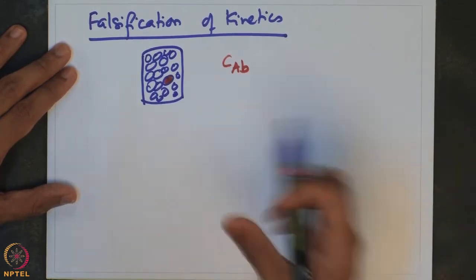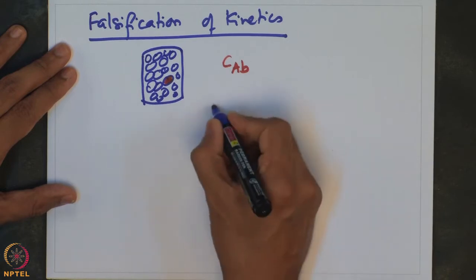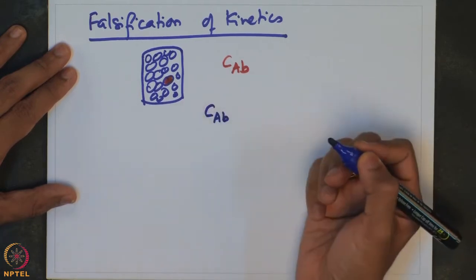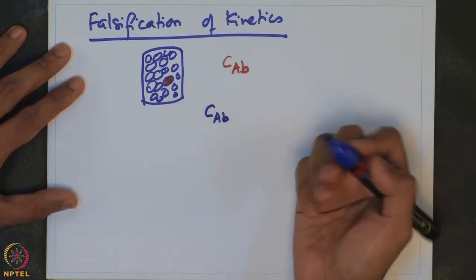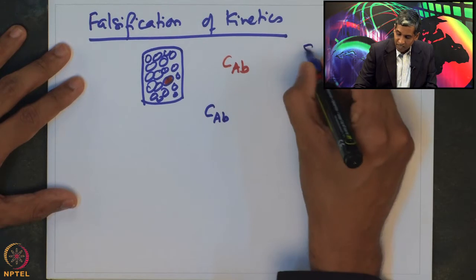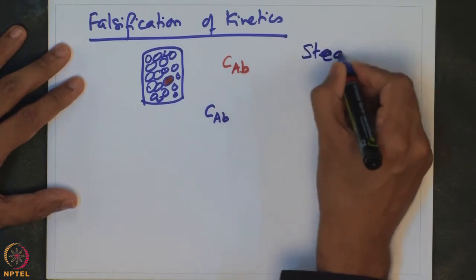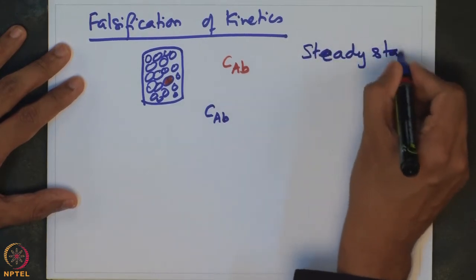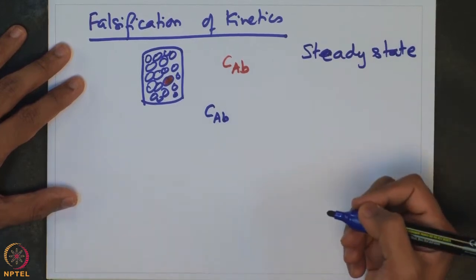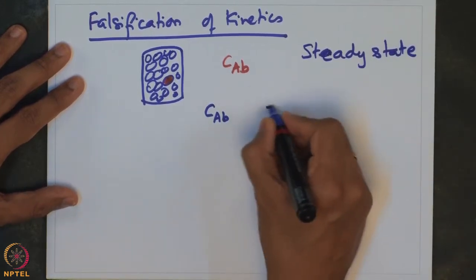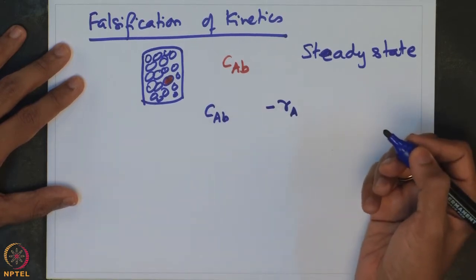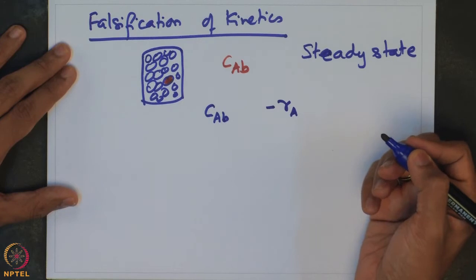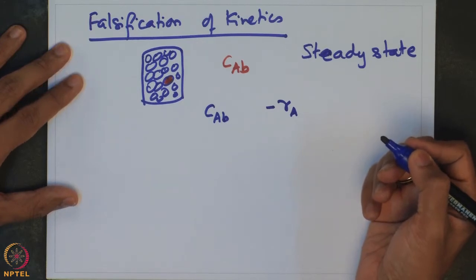We would typically observe the bulk concentration of the species. Let us say species A is undergoing reaction, and if we assume that it is at steady state, then we can measure the rate at which the species is actually being consumed, which is a reflection of the overall rate at which the reaction is happening inside the catalyst.